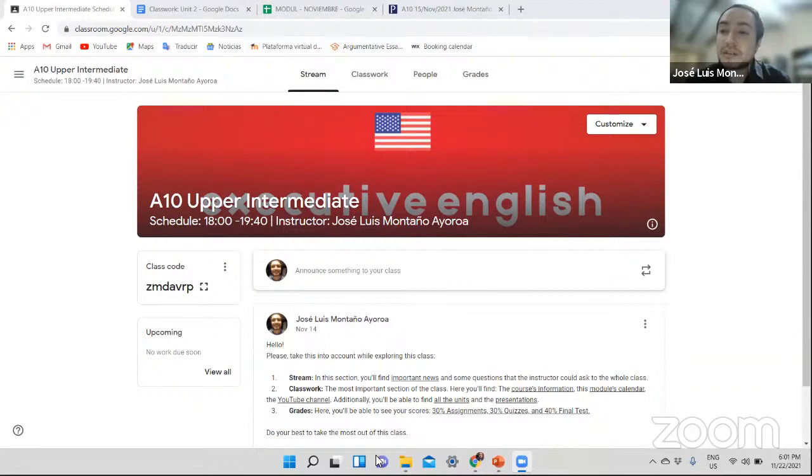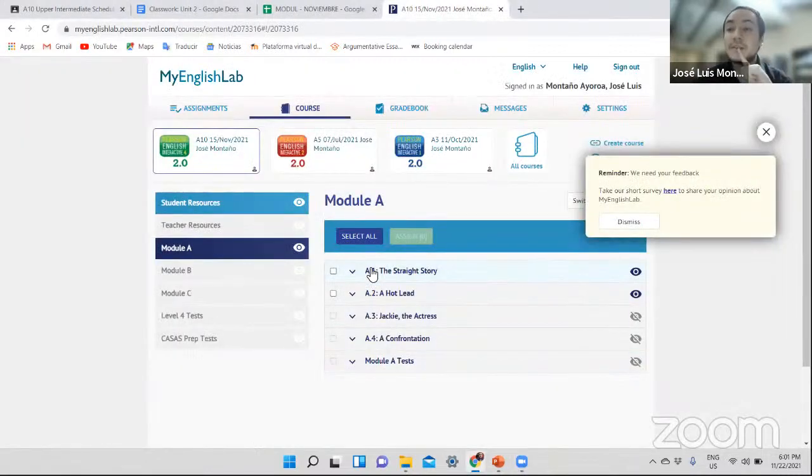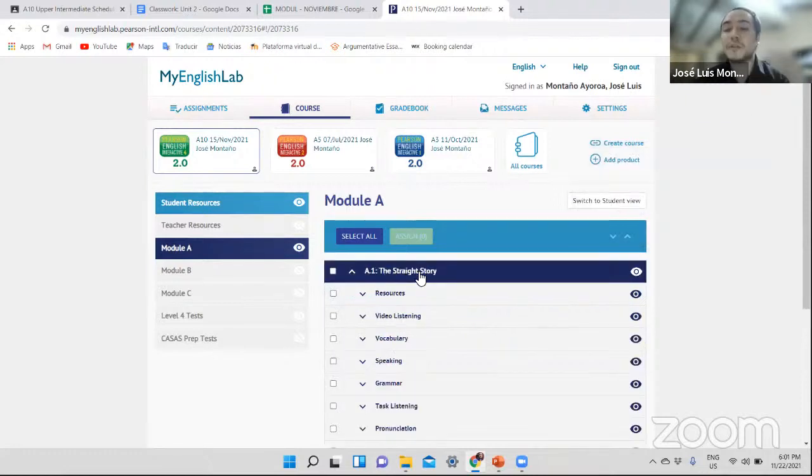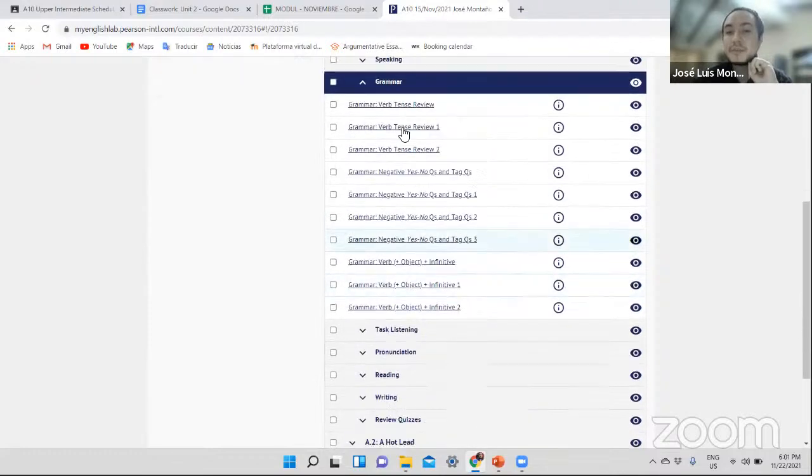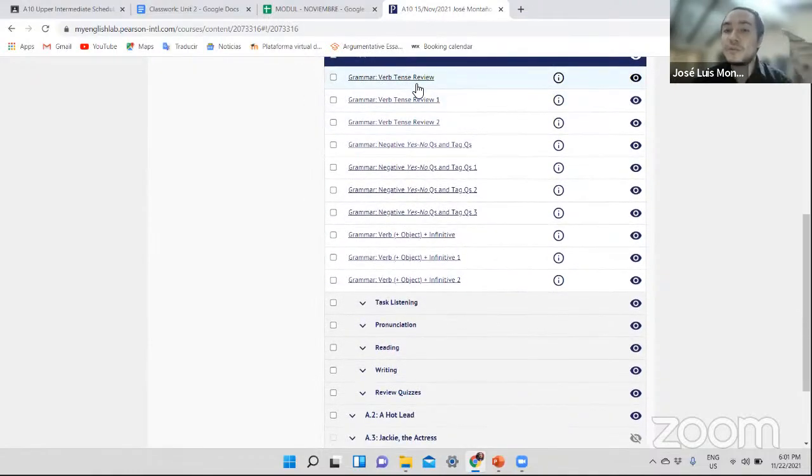Today we have to start a new unit. Last week it was only about Unit 1, and we're going to check Pearson to verify that. This first unit that I'm showing here was only for last week. We were reviewing all the tenses that we know, present, past, future, and so on.